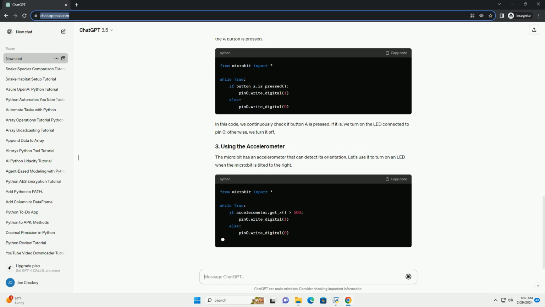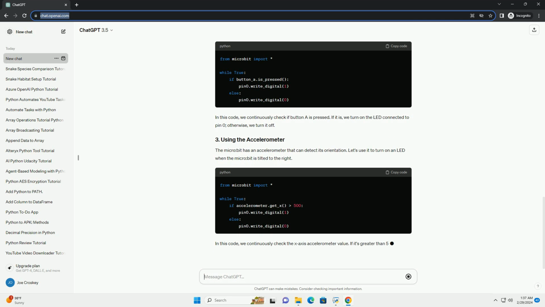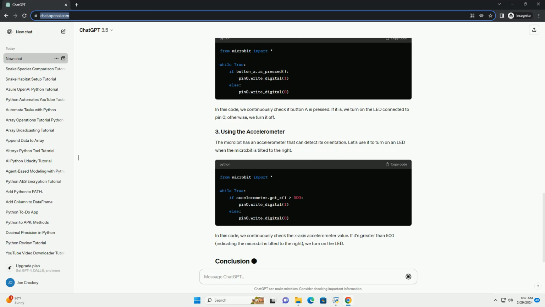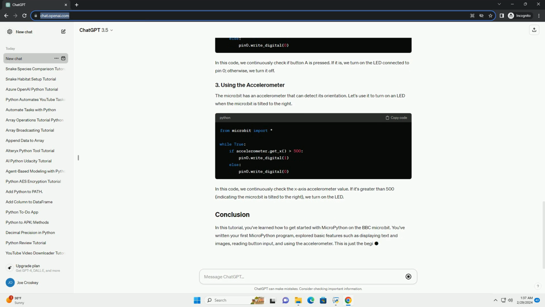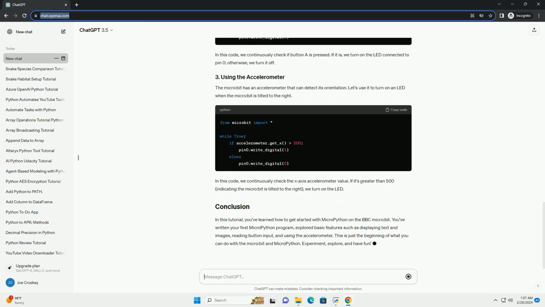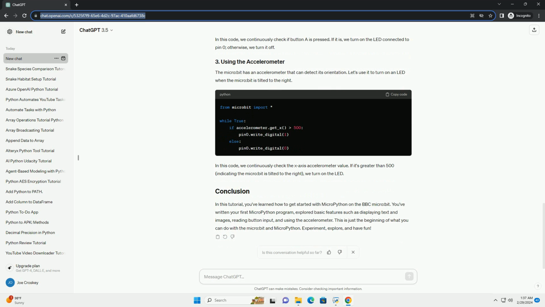Now that you've written your first program, let's explore some of the microbit's features with code examples. You can display images on the microbit's LED matrix. Let's display a heart icon. You can use the microbit's buttons to trigger actions in your program. Let's turn on an LED when the A button is pressed.